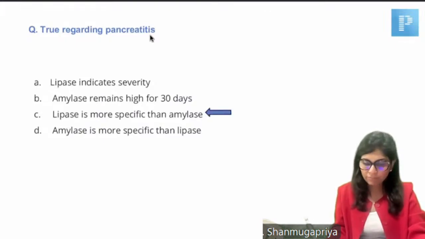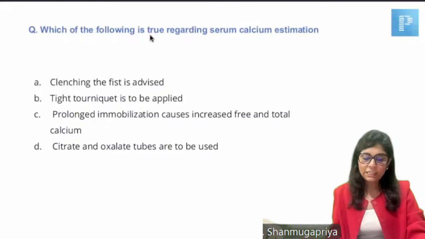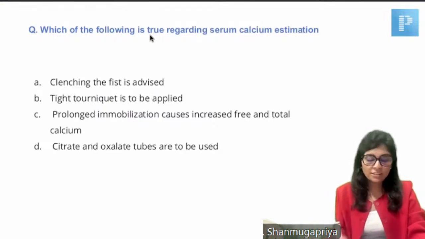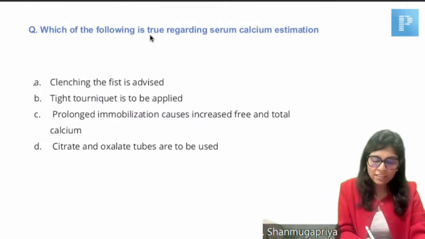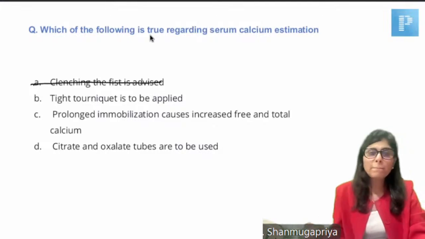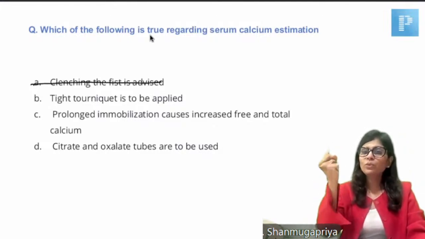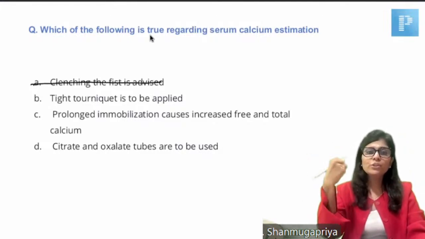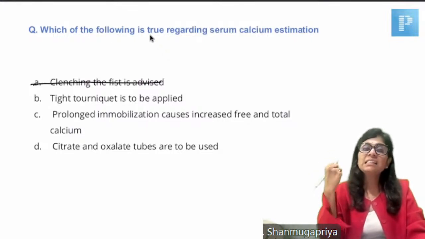Very good. Which of the following is true regarding serum calcium estimation? Did you all see this question? What is the right answer that you chose? For serum calcium estimation, clenching the fist is to be avoided, right? You should not ask the person to clench the fist or to exercise. When you ask the person to do all this, there will be acidic pH.